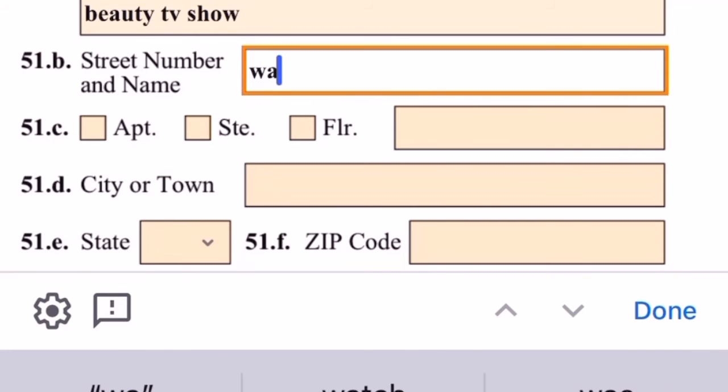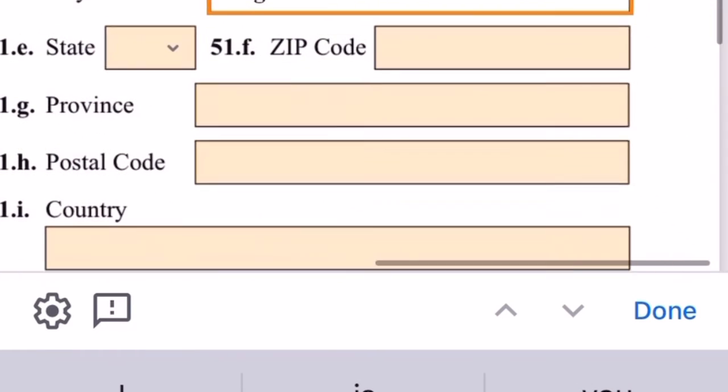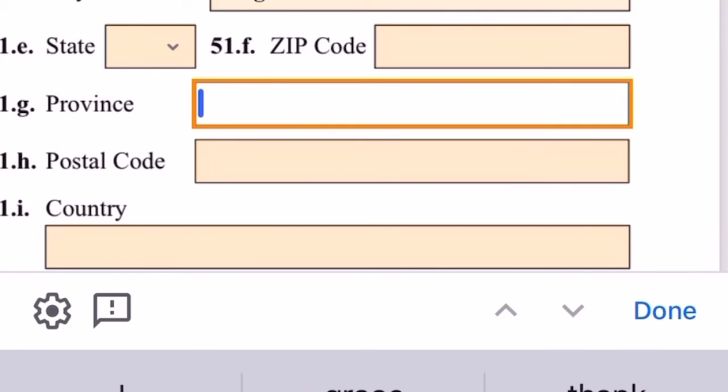Guys, make sure your information is accurate. USCIS has its ways of finding out if your information doesn't add up. So the street is Wall Street. Let's see, we're going to continue. Please, I can't place more emphasis: make sure your information is accurate. The city is Kingston. There's no apartment, no suite, nor floor. So we are going to continue.